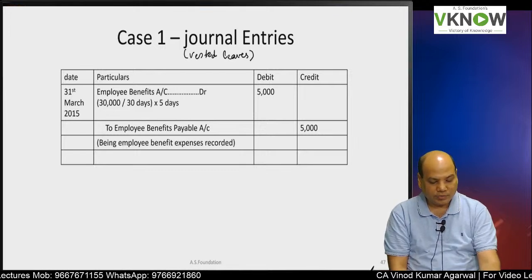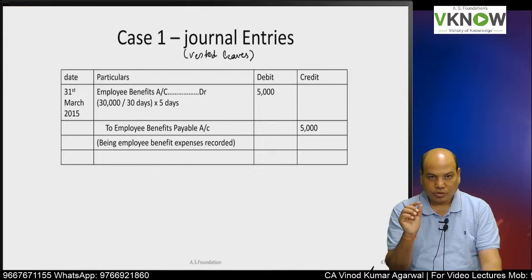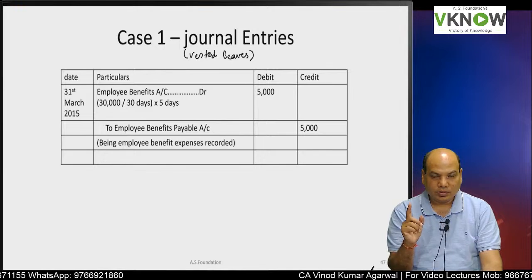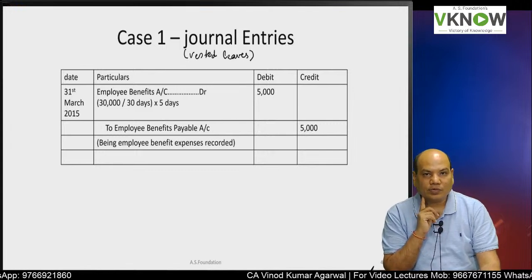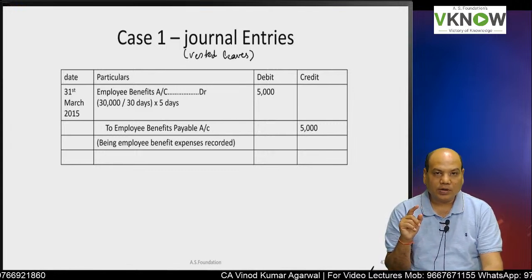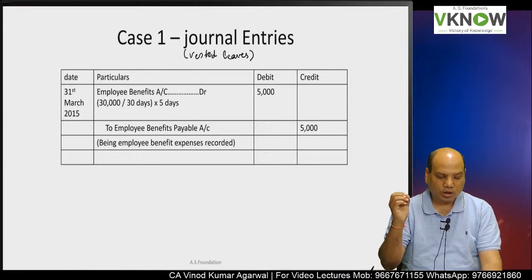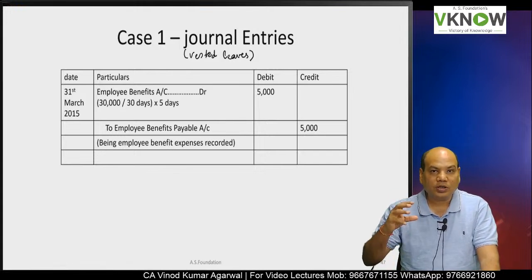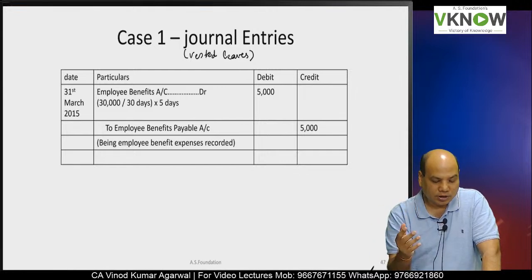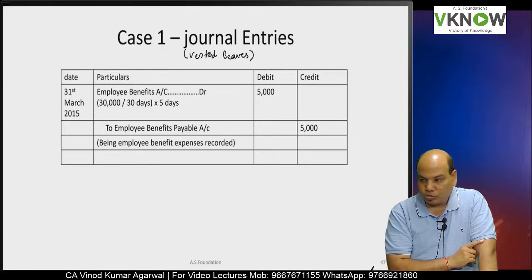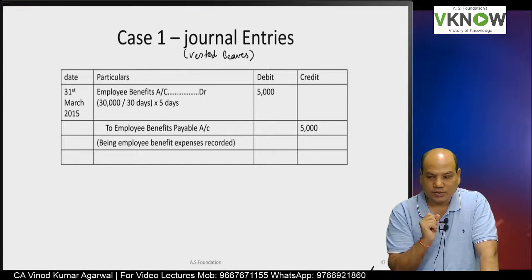He gets a salary of 30,000. Number of days in a month, 30 days. Salary per day is 1,000. He has carried forward 5 days of leave, so the company will have to pay him 5,000 rupees. Either the company will pay him cash or pay him for the leave utilized. If he takes the leave, the company pays; if he doesn't take the leave, the company still has to pay. So make full provision for 5 days of unused leave. 1 day is worth 1,000 rupees.